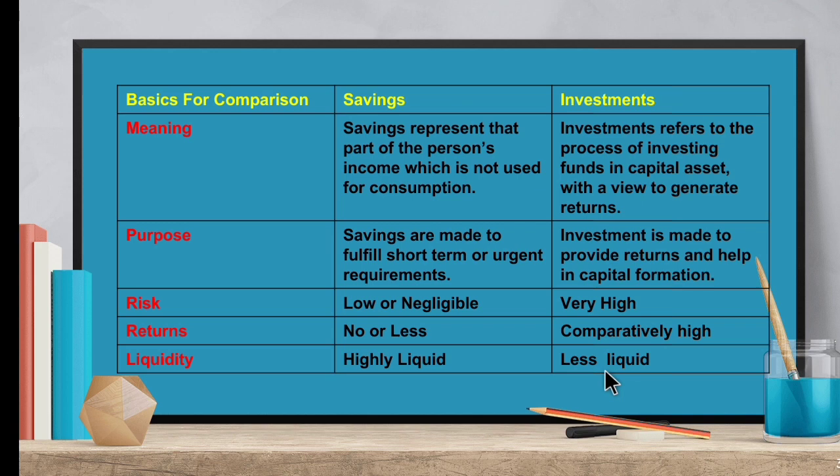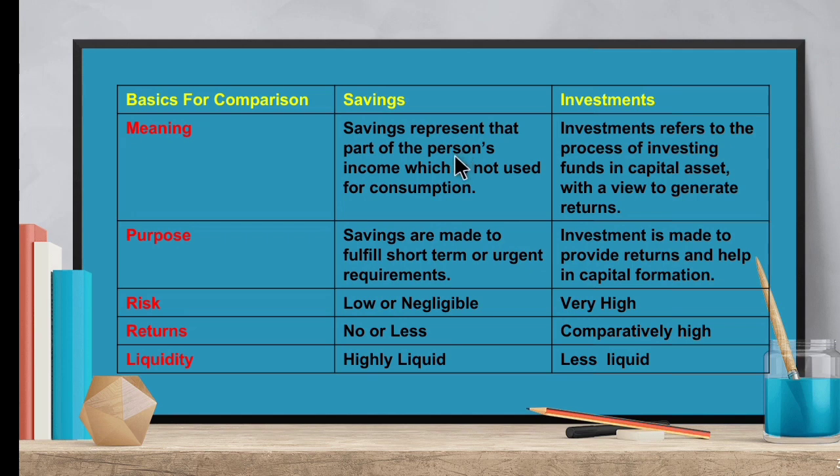That means only after a particular period of time can you get the returns. Highly liquid means you can get the cash on time, whereas less liquid means only after the completion of the specified term can you get the returns. So I hope you are clear with the comparison between savings and investment.